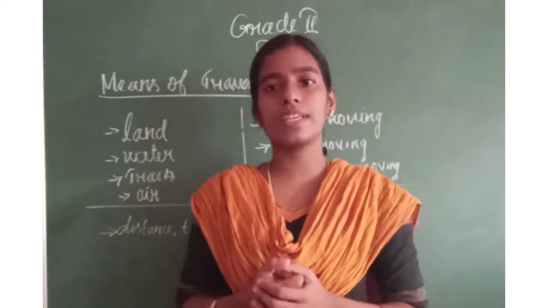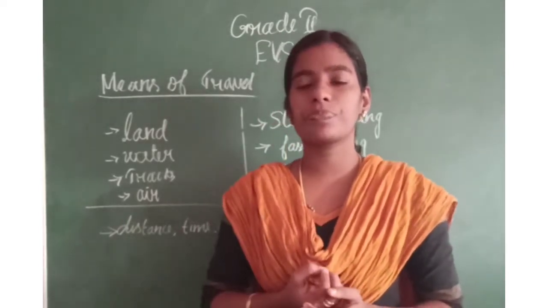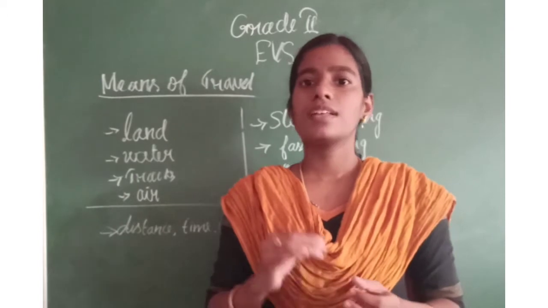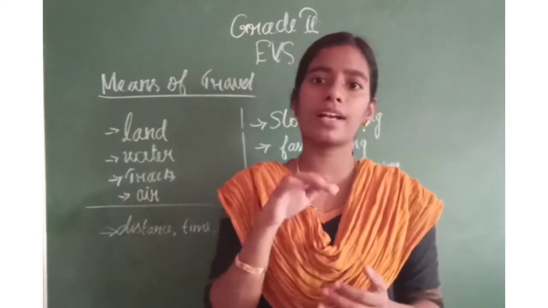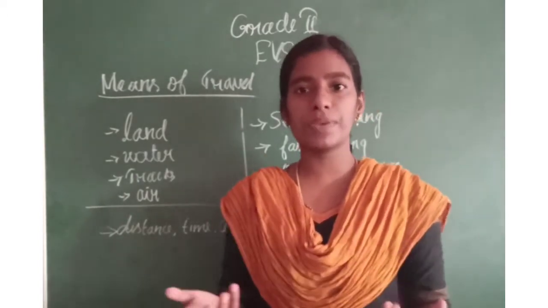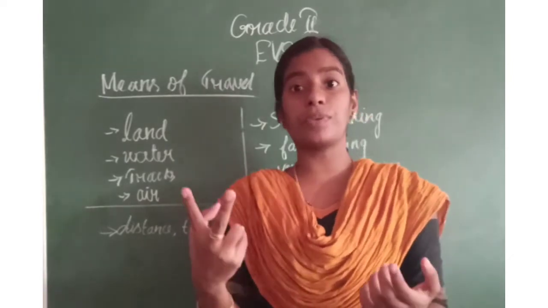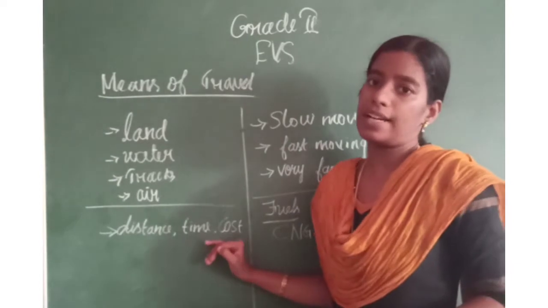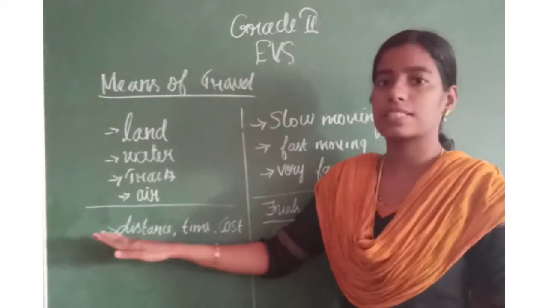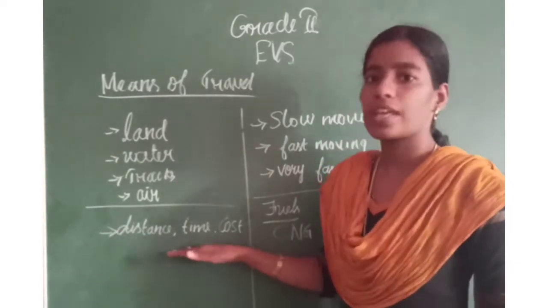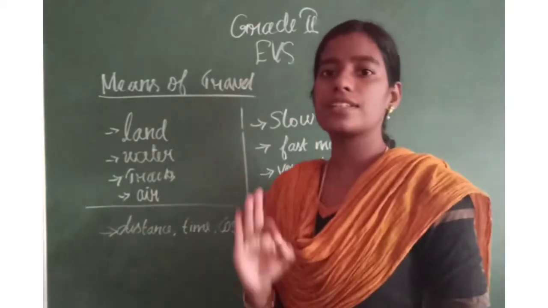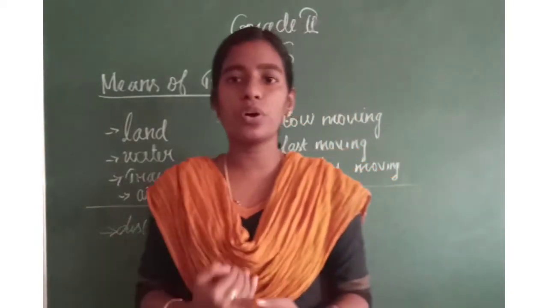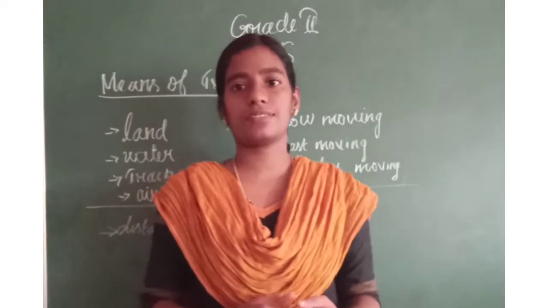Consider you are going in a bus, you will take a ticket for 10 rupees. For the same distance by car, sometimes you have to spend 20 rupees. So, this cost should be considered. So, these are the three factors. Distance, time and cost are the three factors we should consider before choosing the means of travel.